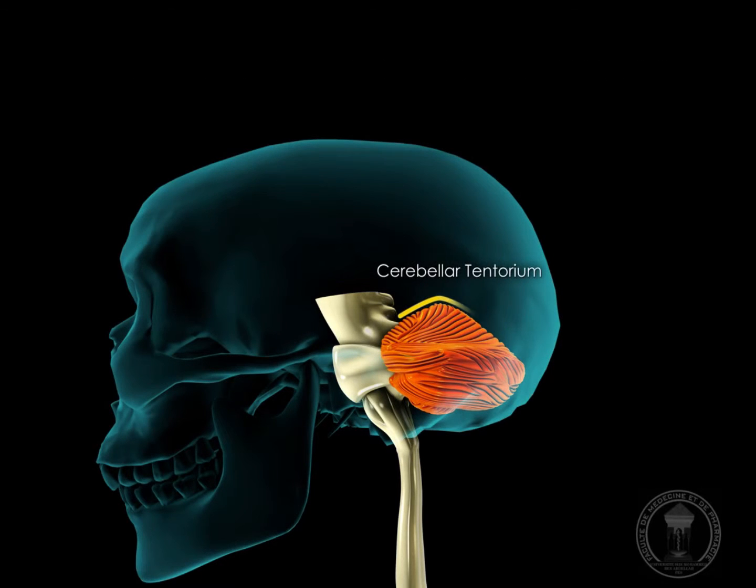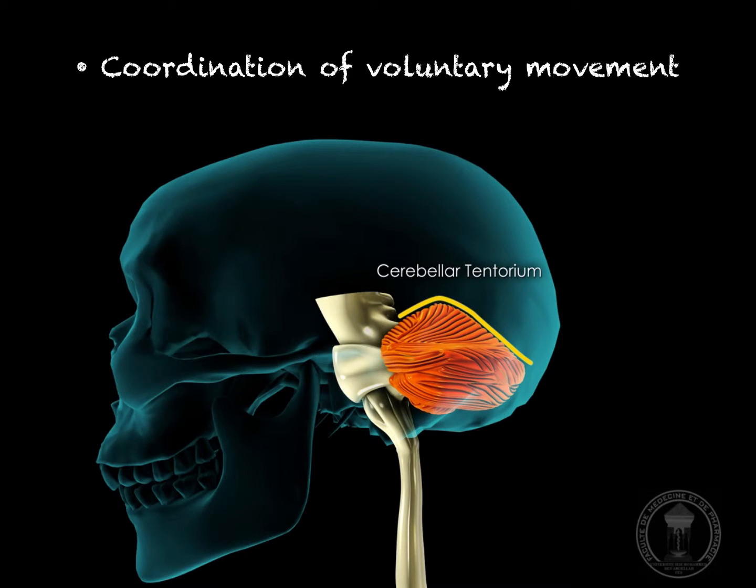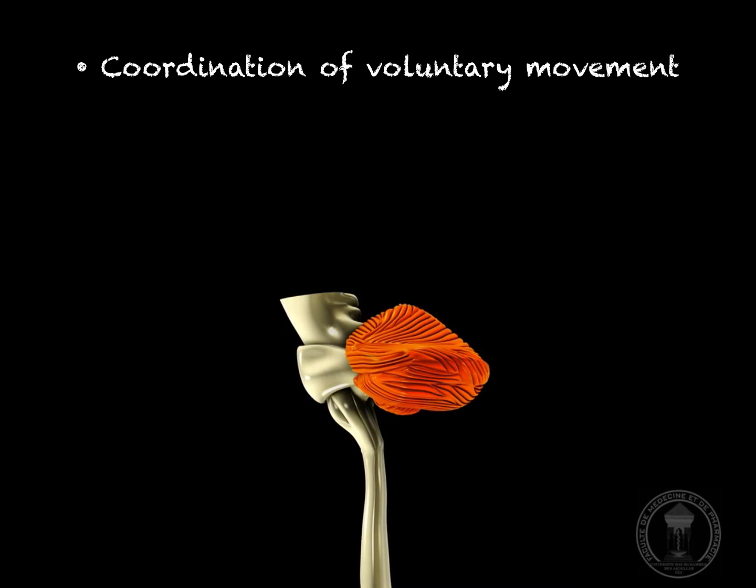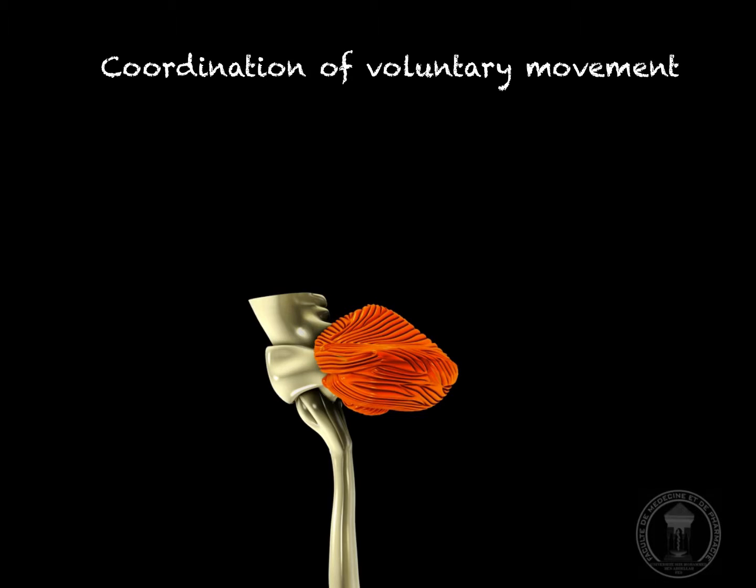In addition, the cerebellum is involved in coordination of voluntary movement. This is done by coordinating and timing the force of different muscle groups to produce fluid limb or body movement.